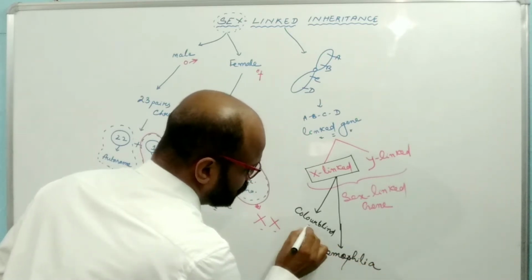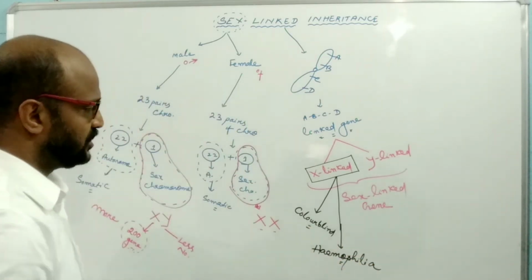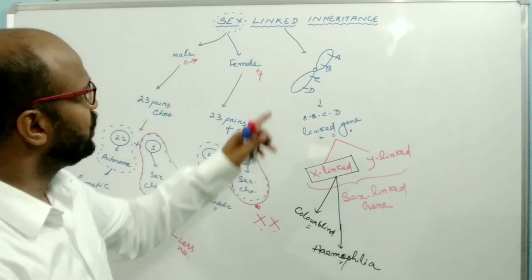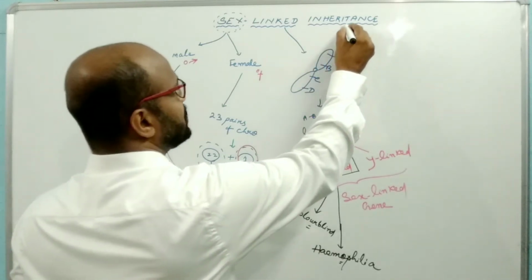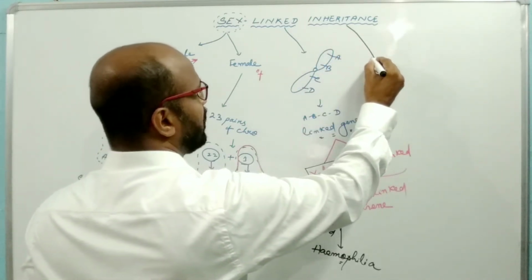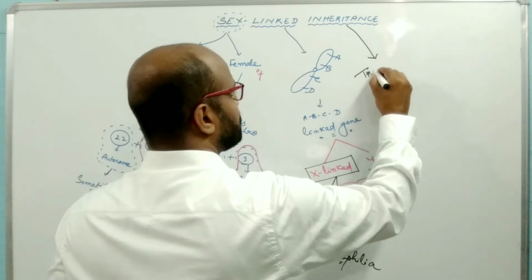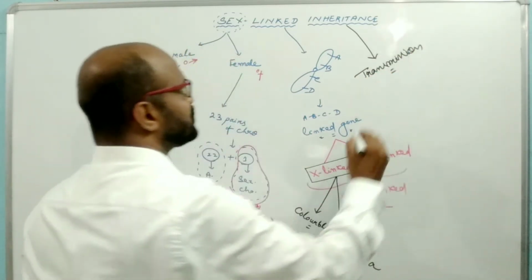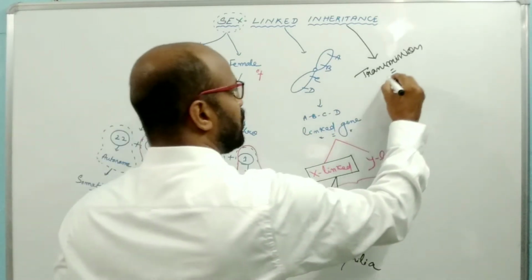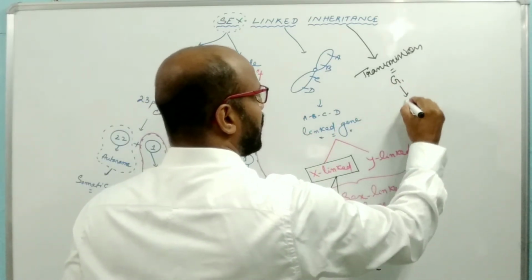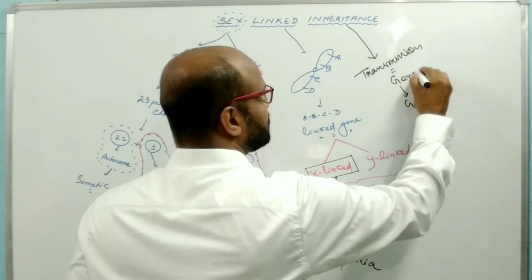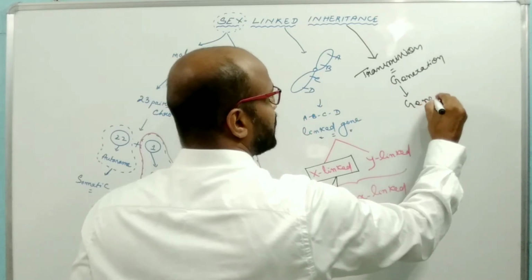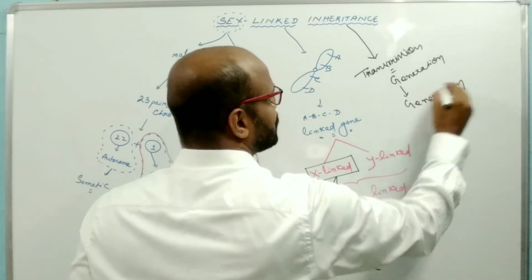So how do these two genes, these two characters, inherit from one generation to another generation? This is known as inheritance. Inheritance means the movement or the transmission from one generation to another generation.